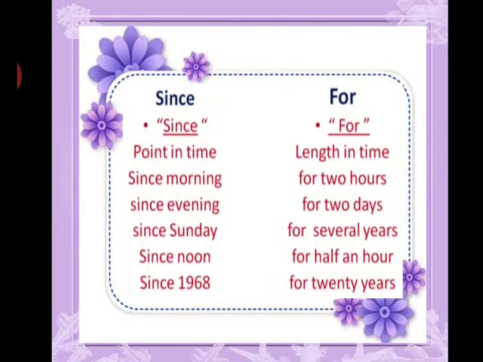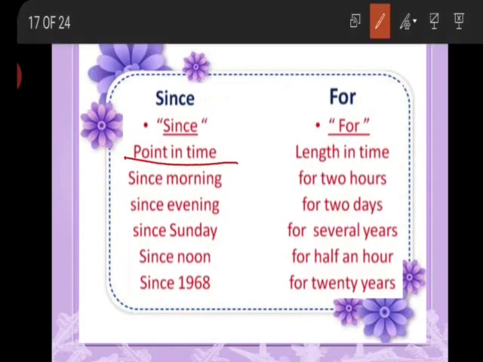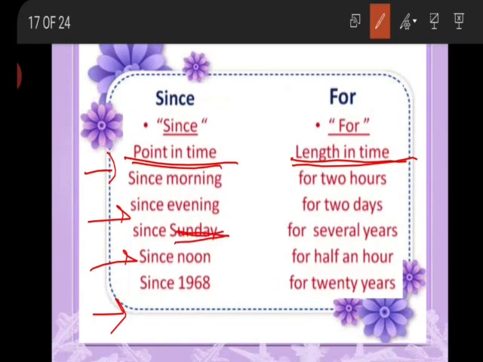Now, here are some keywords for since and for. As I told you earlier, since is used for pointing to a time and for is used for referring to the length of time. Since is used with morning, evening, afternoon, and with any day of the week: Sunday, Monday, Tuesday.